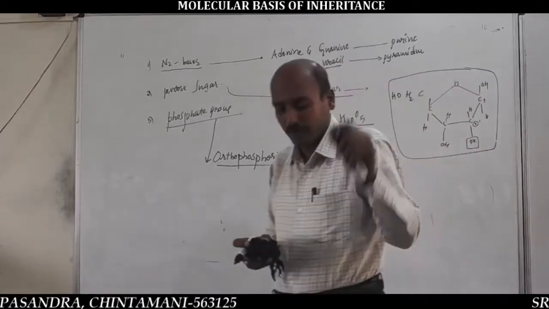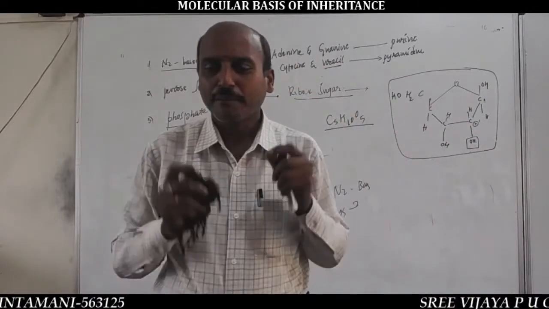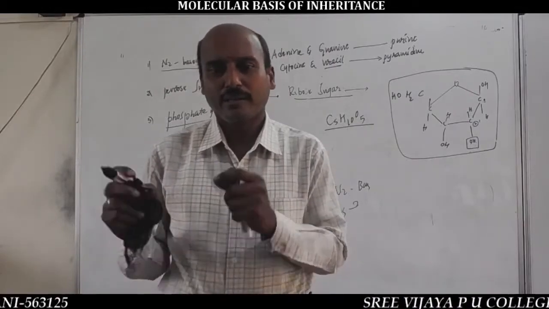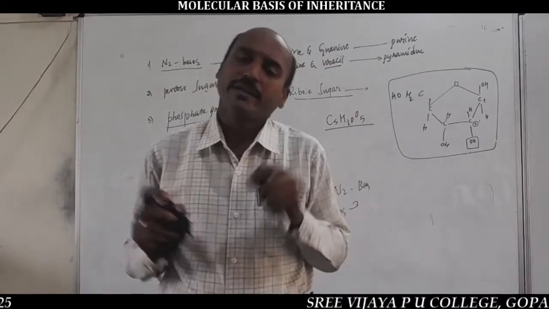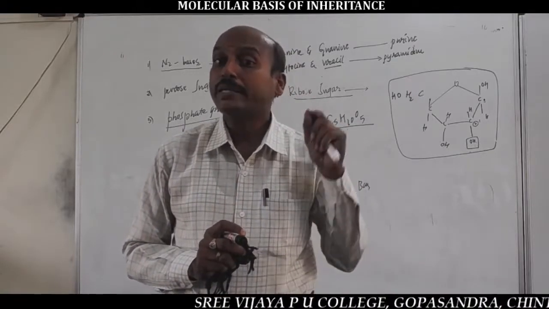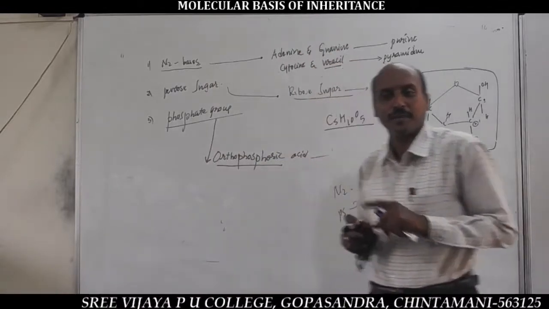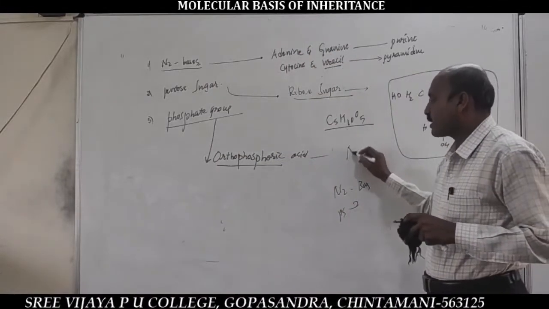There is no difference in the phosphate group, orthophosphoric acid. Very important, because it is common in DNA and RNA, and it is responsible for maintaining the acidic nature of nucleic acids. You should remember.